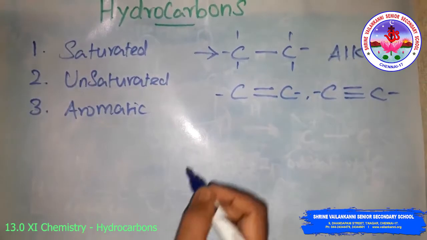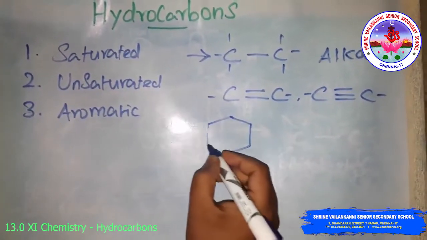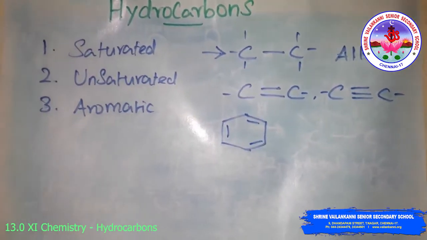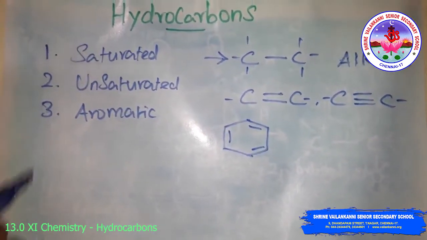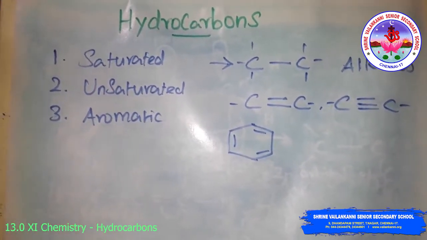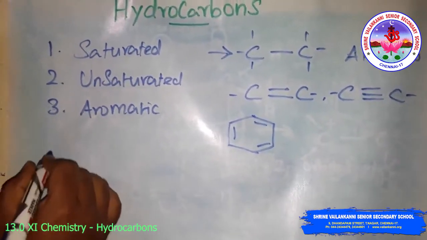Then the aromatic hydrocarbons, simply the benzene compounds. So these are the aromatic hydrocarbons. Simply, they are classified as saturated, unsaturated and aromatic hydrocarbons. First we will see the alkanes.